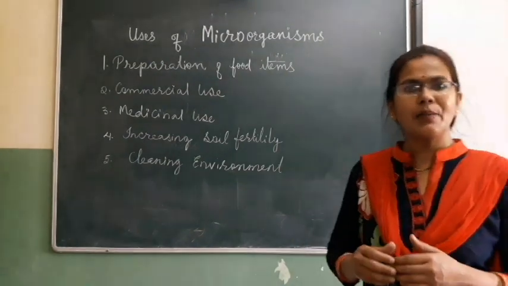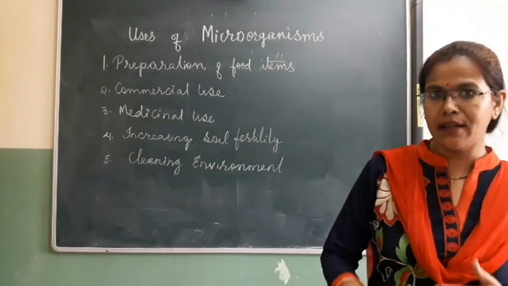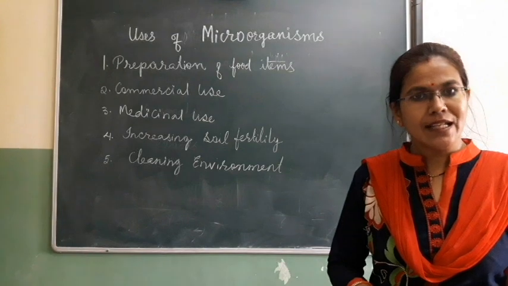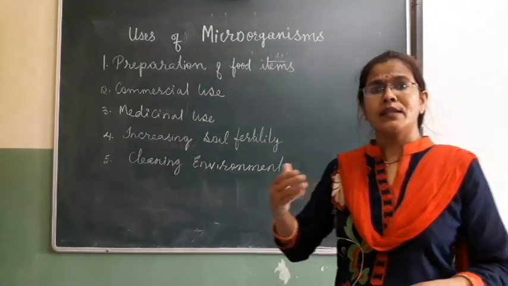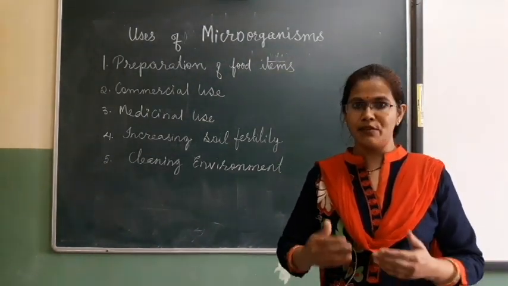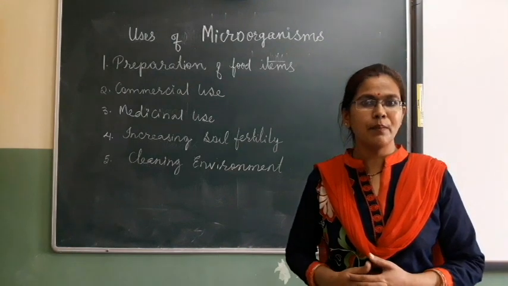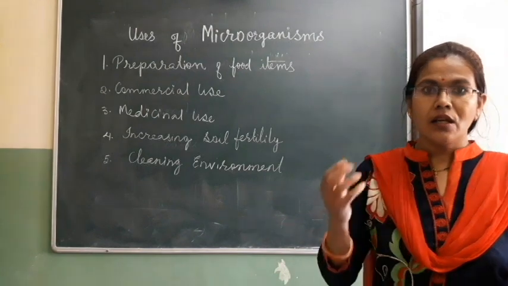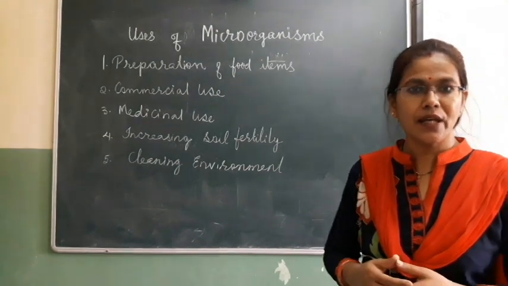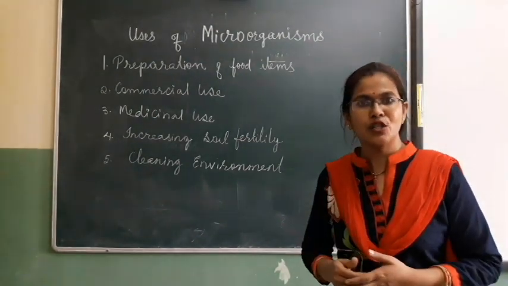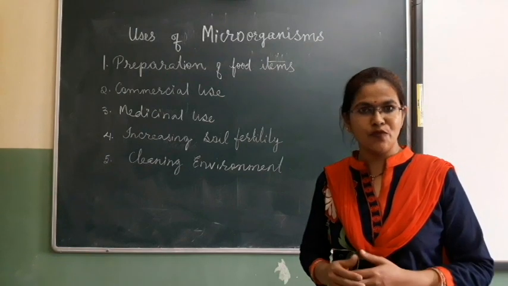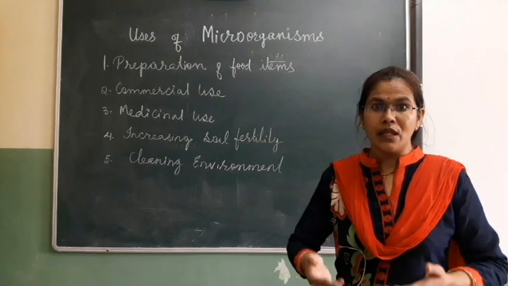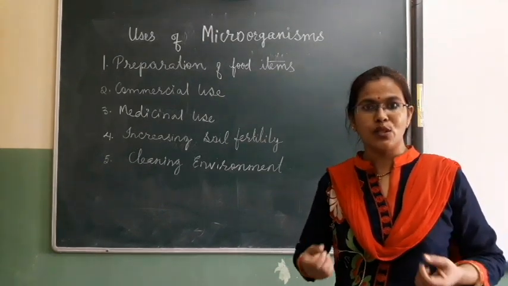Now I am explaining what happens when we add the yeast. Suppose I have taken a batter and I put yeast in it. They start reproducing, increasing their number, and then they do respiration, which is an essential characteristic of a living organism. When they do respiration, carbon dioxide gas is formed, which covers the entire batter and makes the batter porous or fluffy.